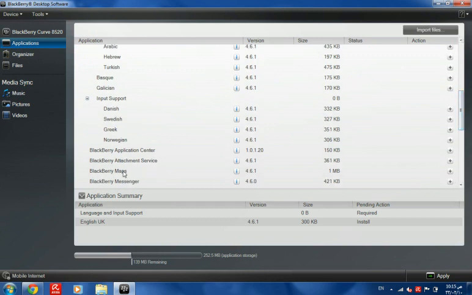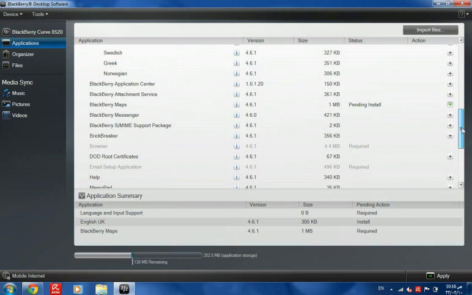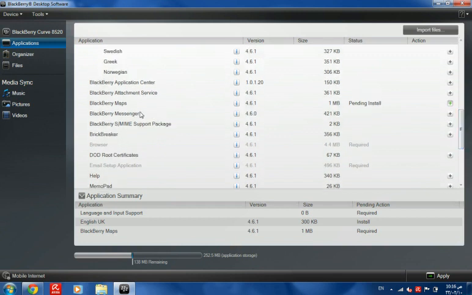I want to install BlackBerry Maps. I don't have it. Press a plus. BlackBerry Messenger, but it will give you the oldest version of the BlackBerry PVM. I don't have Brick Breaker. Okay, then plus.